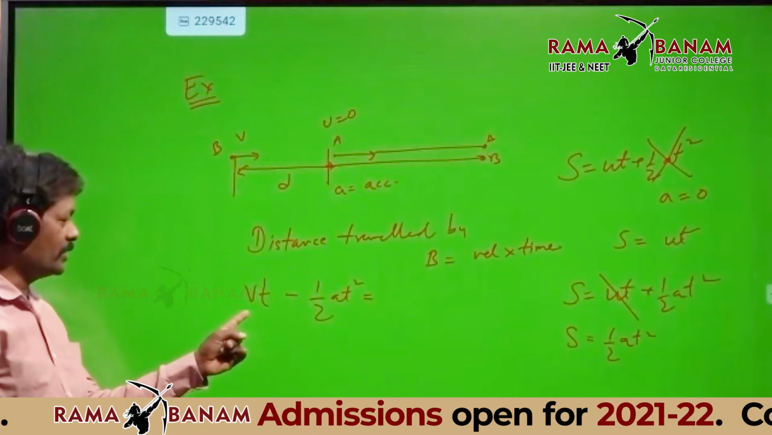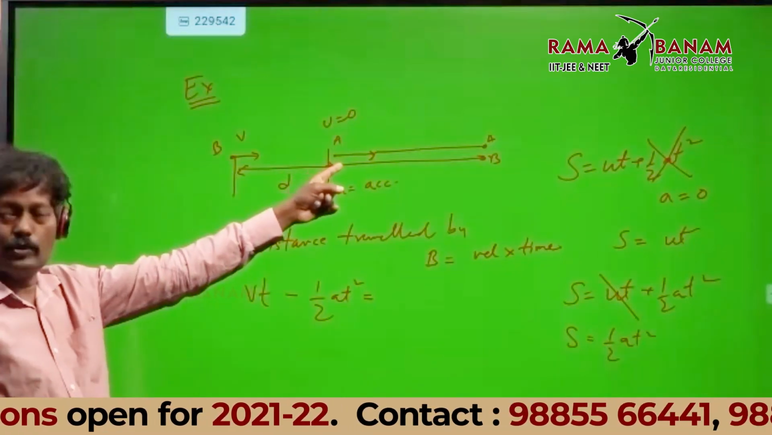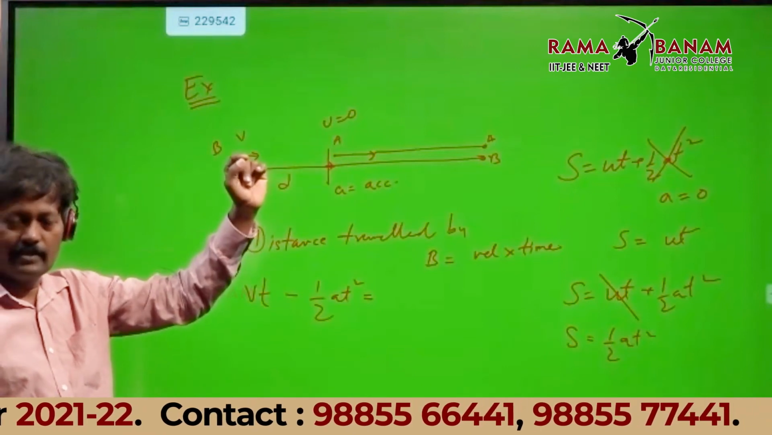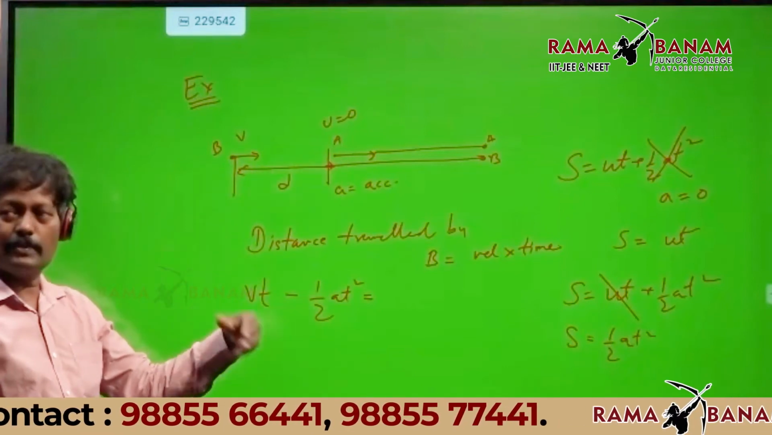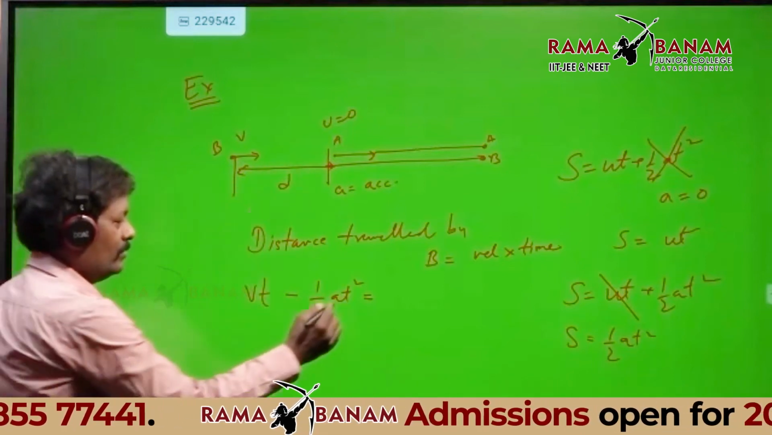B has a uniform velocity, so speed into time, minus A is having uniform acceleration starting from rest. So minus half at square. Ut plus half at square, U is 0 for that. That gives you nothing but D, no? Check that.